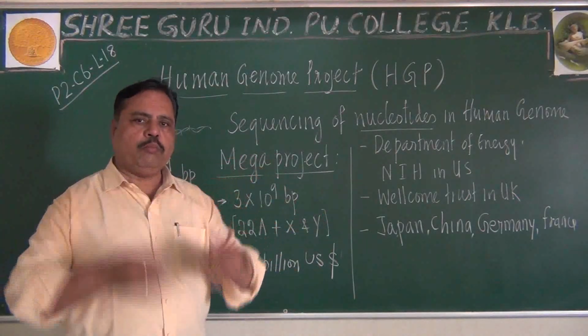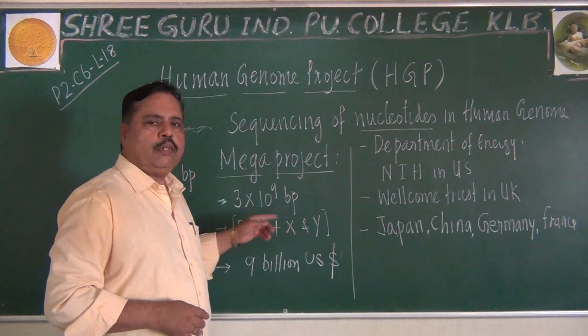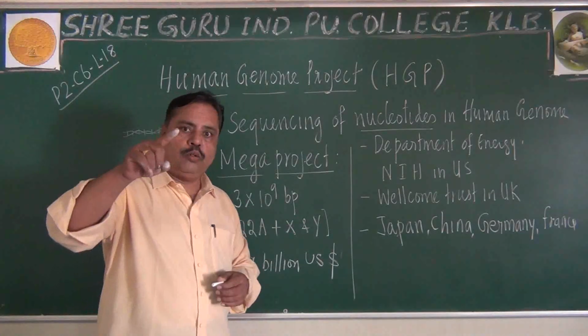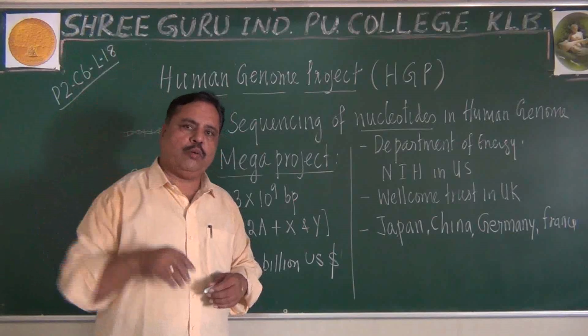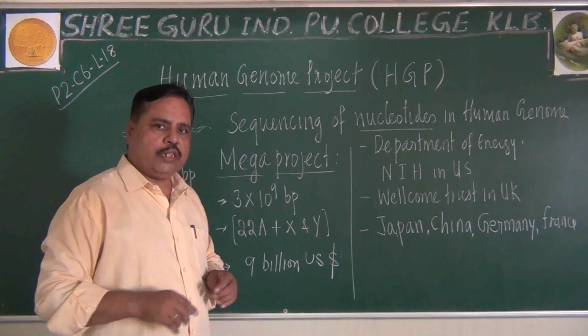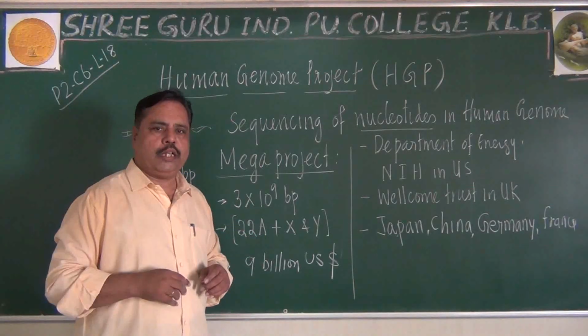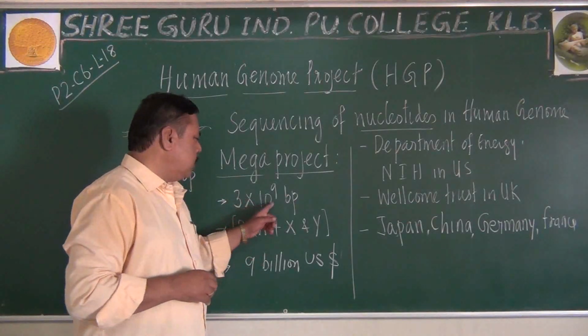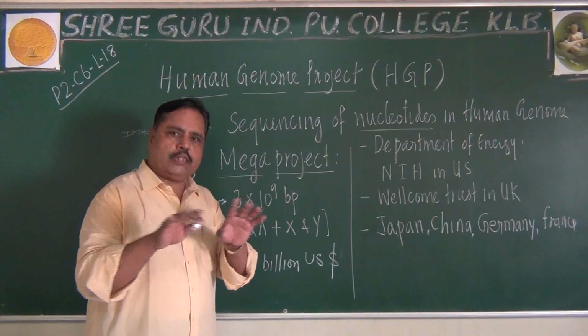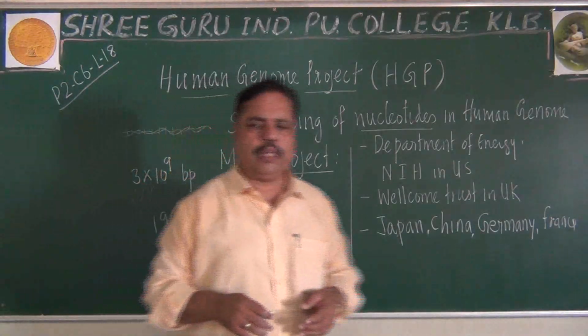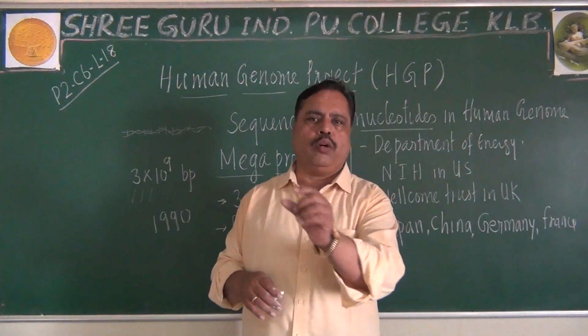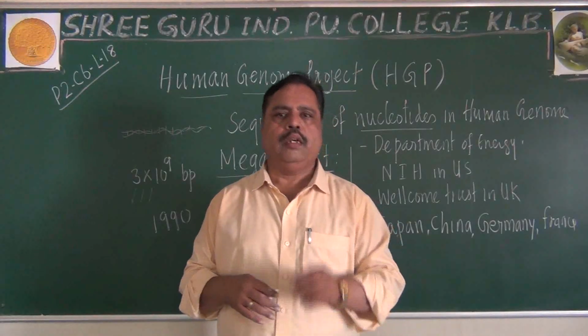If you want to imagine the magnitude of these base pairs, 3 into 10 to the power 9, that many zeros we have to put. Let me give you one example to understand that magnitude. Nucleotides are just like letters: adenine, guanine, cytosine, like that.